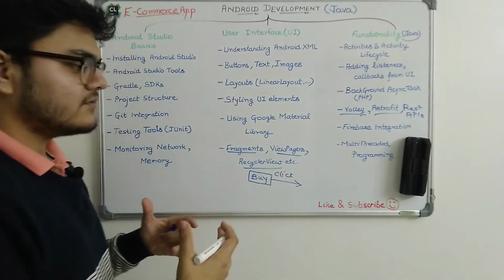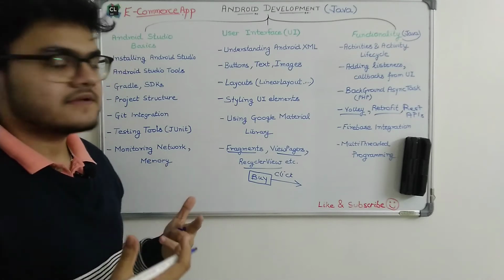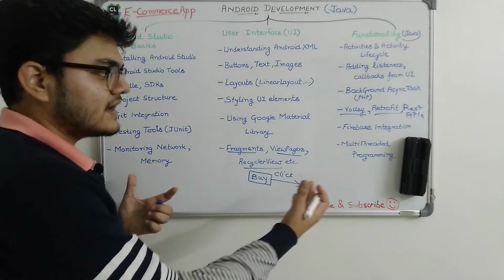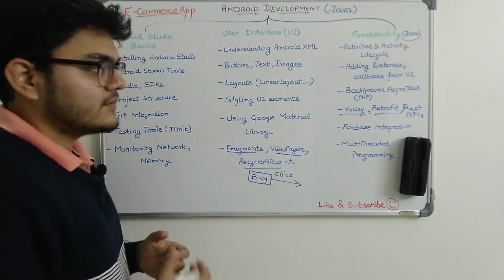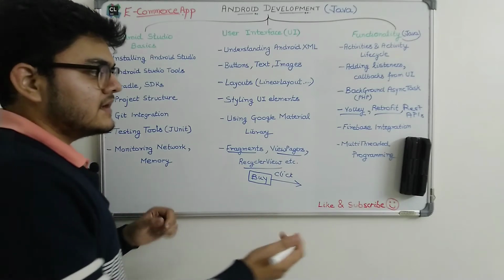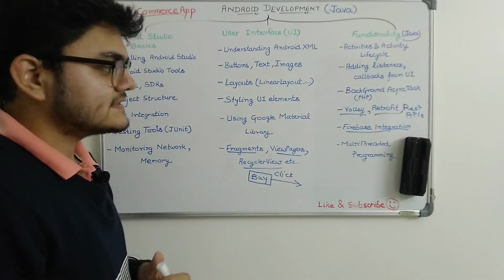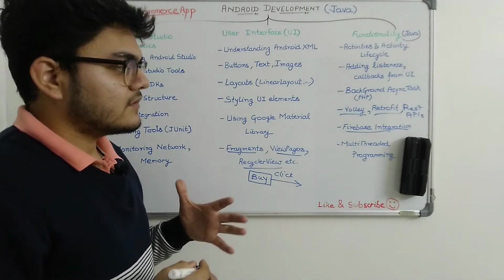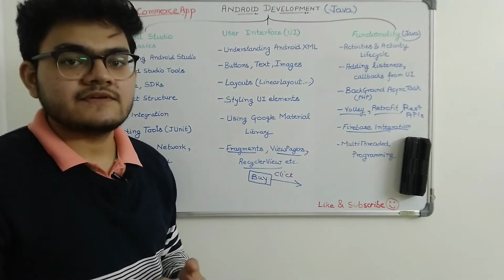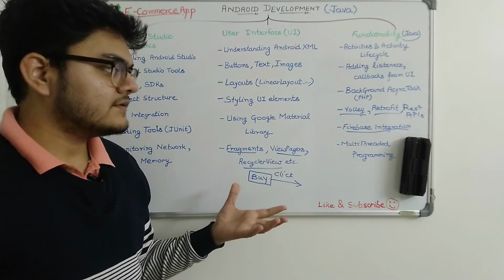I'm just giving you an overview because an introduction to the course is necessary, so that everyone watching will be able to understand all the topics that we are going to cover. Then we have Firebase integration. Firebase is basically an API, and it provides a lot of features which include cloud messaging and authentication.